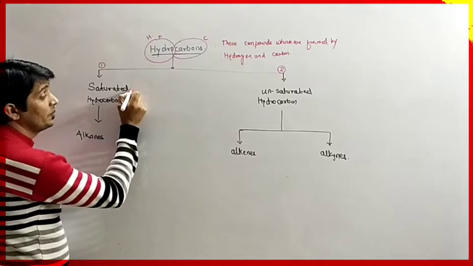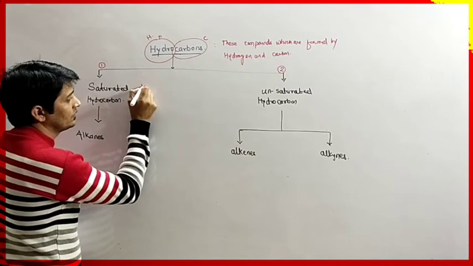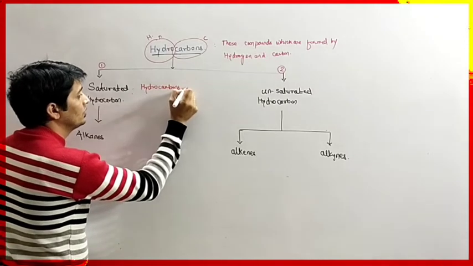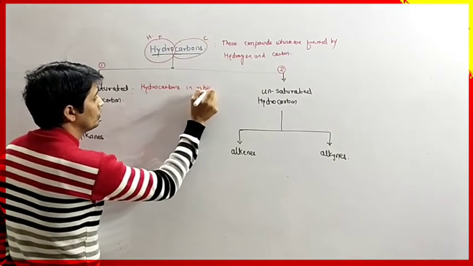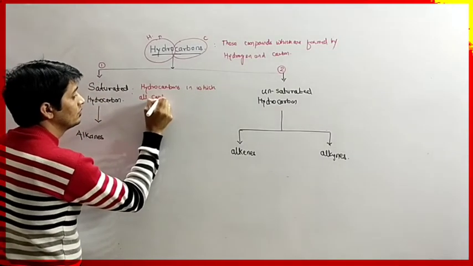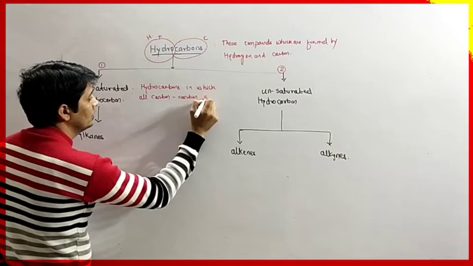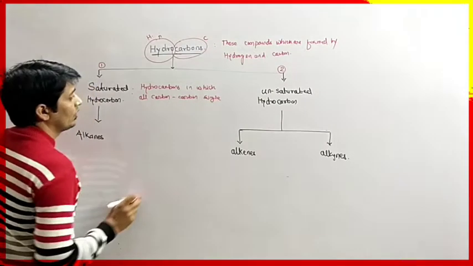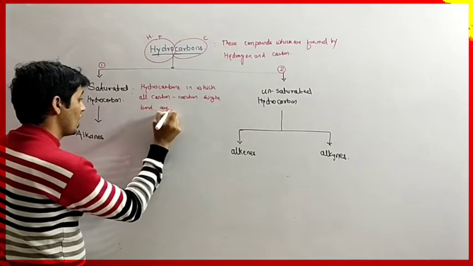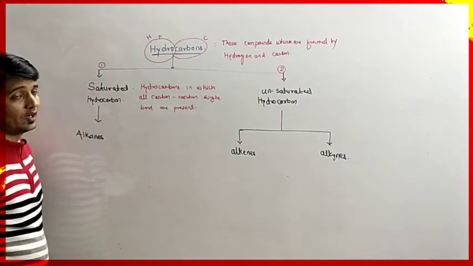Okay. So what will be the definition of saturated hydrocarbons? Those hydrocarbons in which all carbon-carbon single bonds are present are called saturated hydrocarbons.